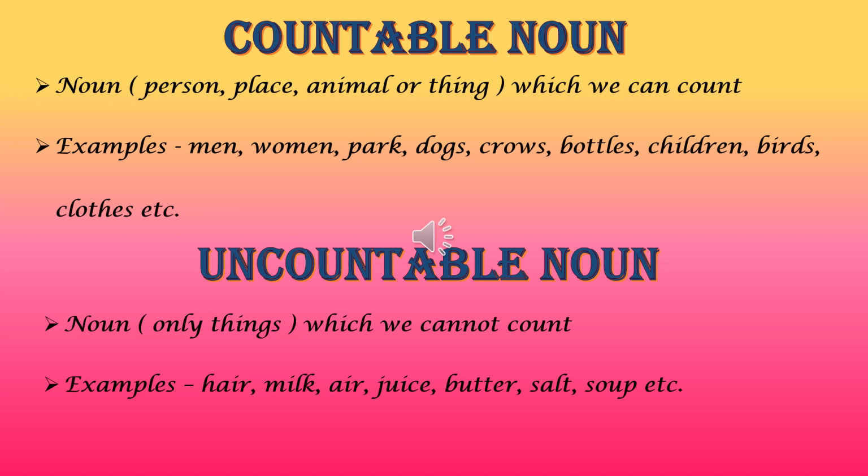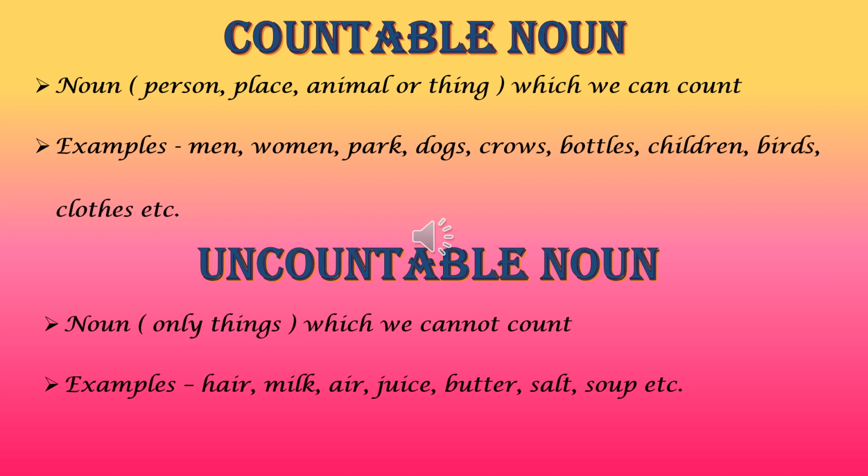Next, if I ask you how many dogs you have in your street, you can count the dogs. Same way you can count anything, like if I ask you how many chairs or tables you have in your class or at your place. Same way we can count children, birds, clothes or tie or bed, TV, fridge, or anything. Like person we can count, place we can count, animals we can count, some things we can count. Okay, understood?